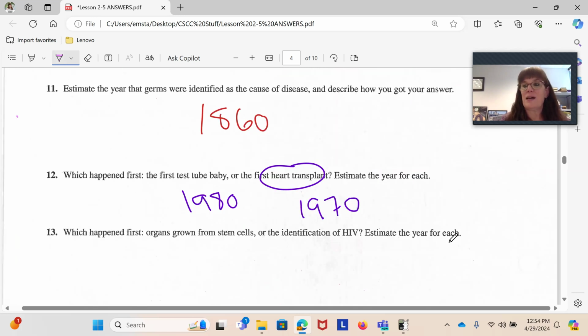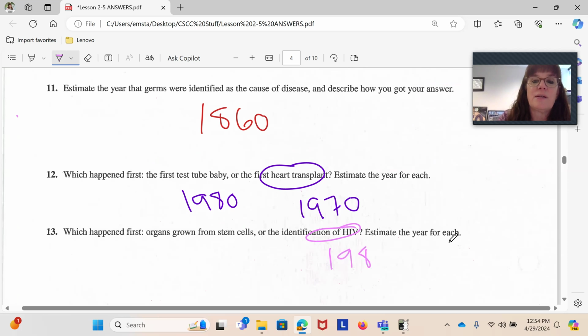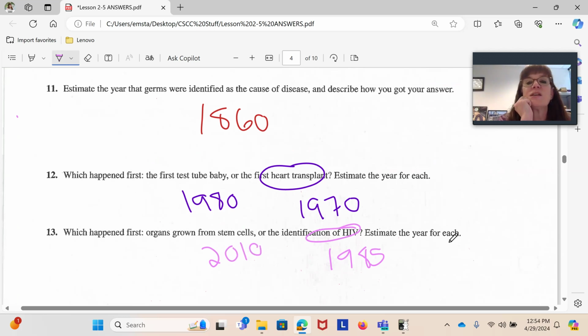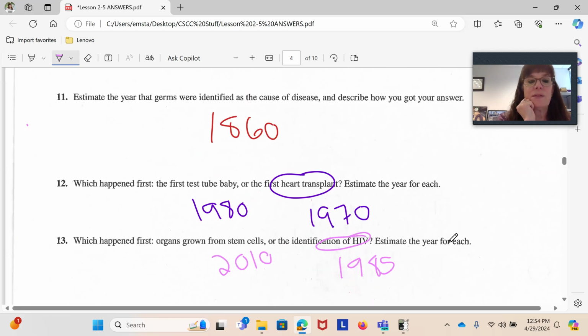So the first thing that happened was that HIV was identified. So this was first. We said that happened about 1985. And organs grown from stem cells was probably around 2010. And again, it's just an estimate. You're just estimating from how it'll read on the timeline.